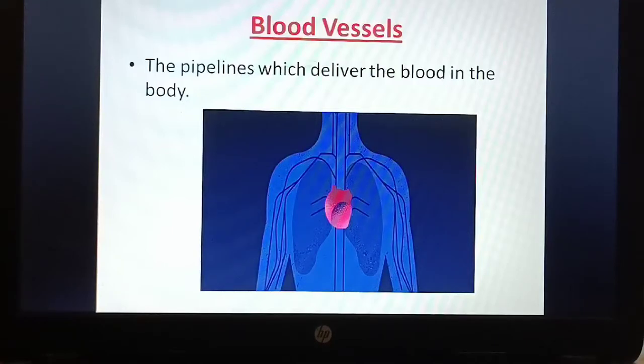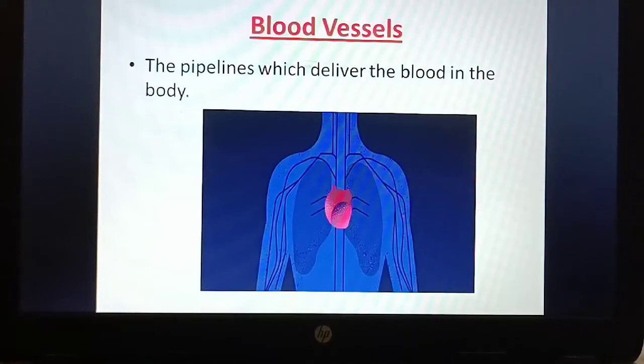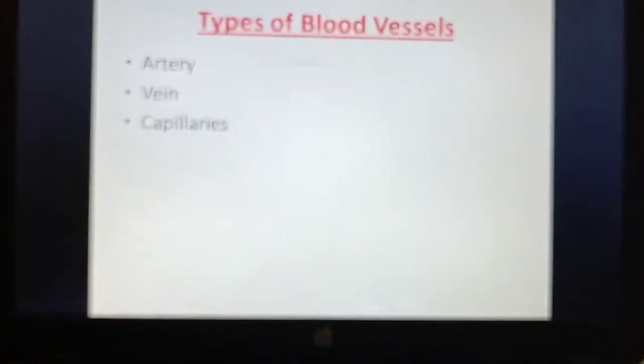We'll see about the blood vessels. Okay, we'll continue the transportation in human beings. Now, what are these blood vessels? The blood vessels are the pipelines which deliver the blood in the body. So you can see here, these are the blood vessels which deliver the blood in the body. Now, there are three types of blood vessels, that is arteries, veins and capillaries.